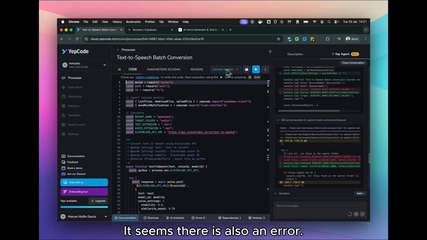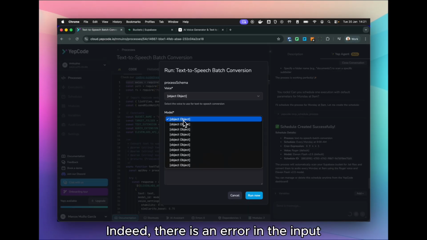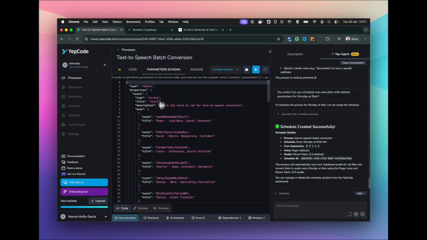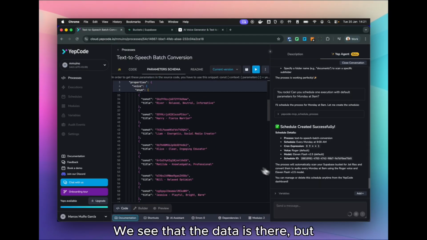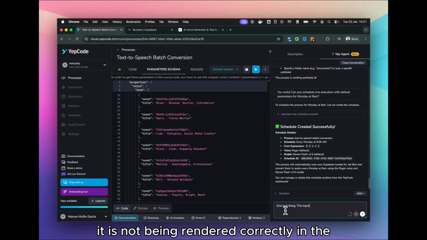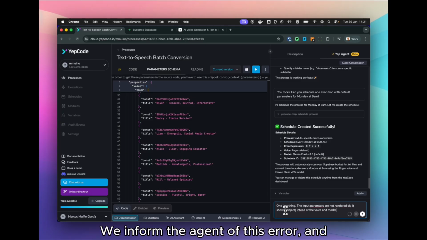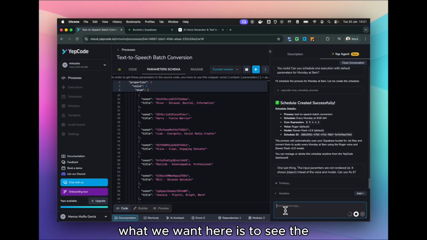It seems there is also an error. Indeed, there is an error in the input forms because the voice and the model are not rendering correctly. We see that the data is there, but it is not being rendered correctly in the form. We use a JSON schema for this rendering. We inform the agent of this error, and what we want here is to see the results of the different voices.